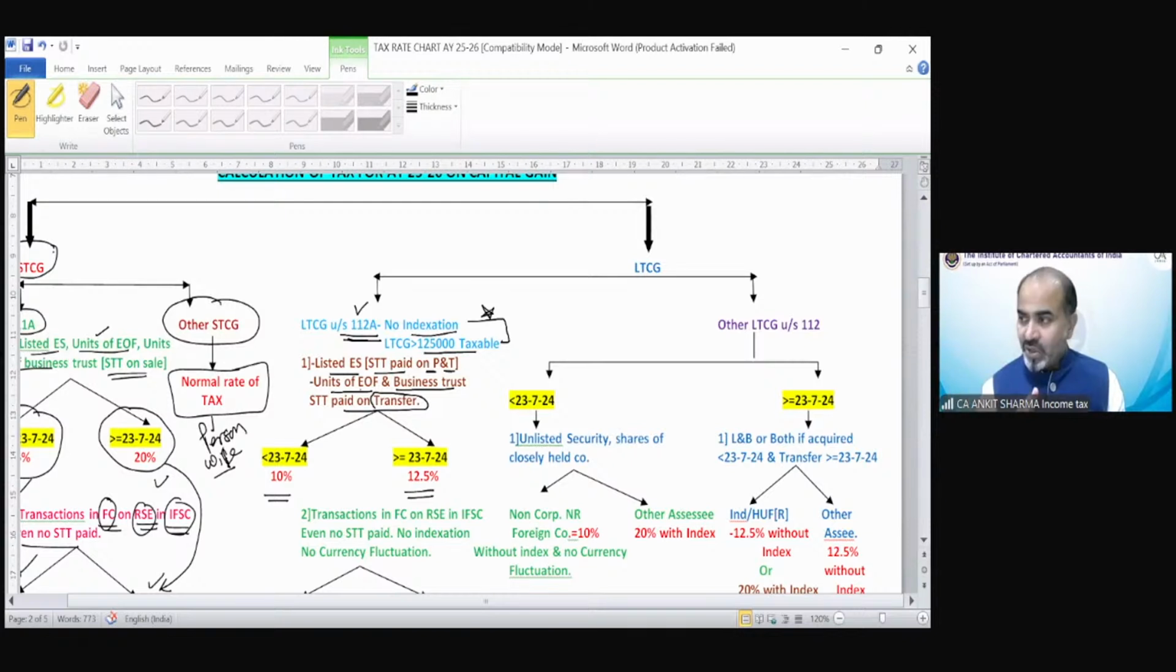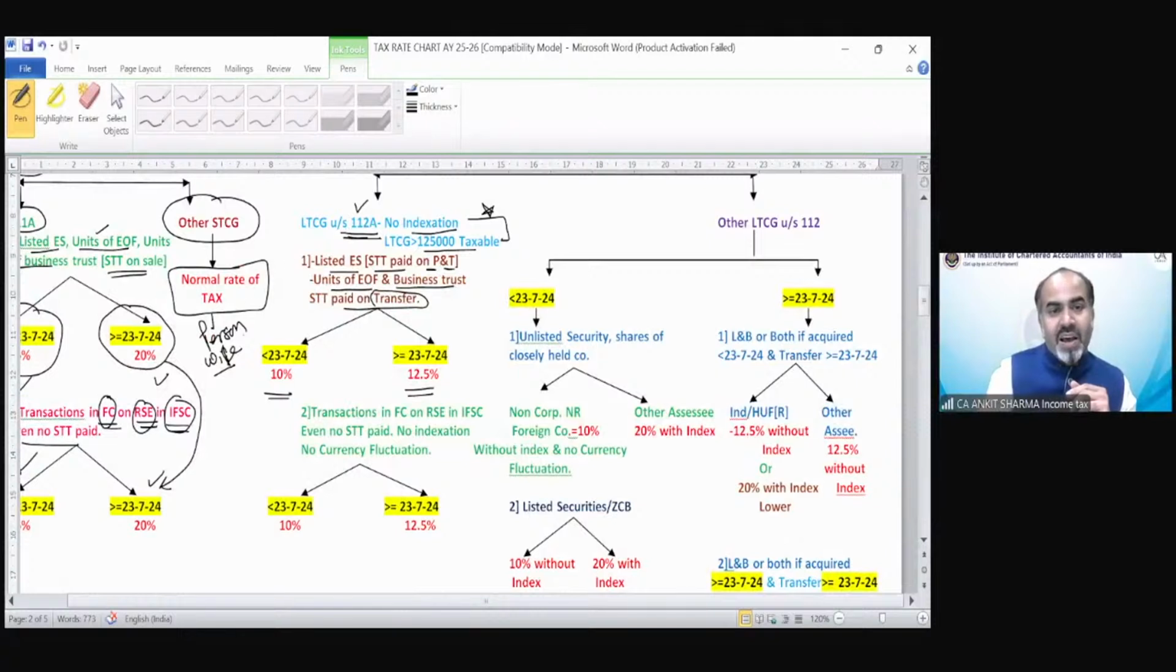So if your capital asset is a long-term capital gain which is taxable under section 112A, or which fulfills the condition of section 112A, then if this is equity shares on which STT is paid on purchase and sale both, or if it's units of EOF and business trust units and STT is paid on transfer only, then the tax would be 10% if it is before July, and it would be taxed at 12.5% if it is after July.